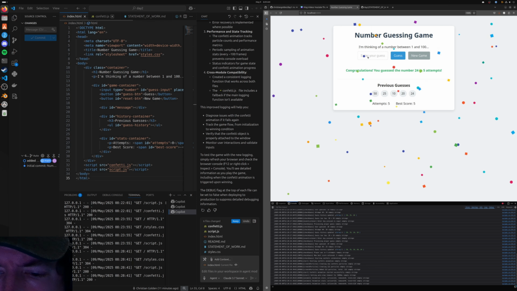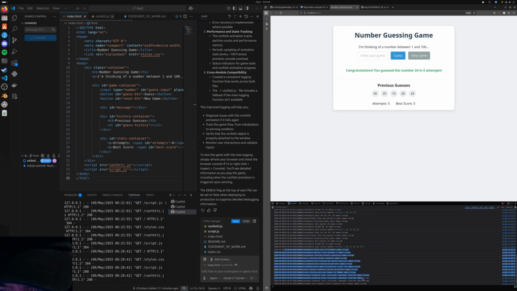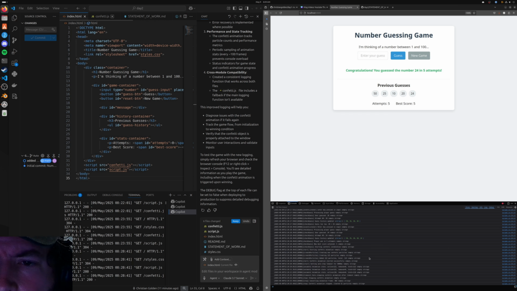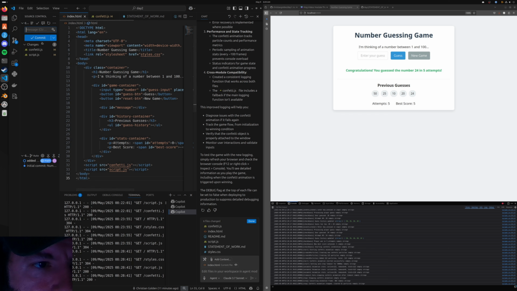All right, it's got it in 5 attempts. But there's all these lines down here, all this stuff down on the console. It's just telling me about what's being processed within the game at that given time. And when you run into issues, these sorts of things are very handy to have, right? Because then you can trace down where the issue is happening. We're going to go ahead and click keep. And we're going to commit this and push this up to GitHub and say added thorough logging. Commit, sync.